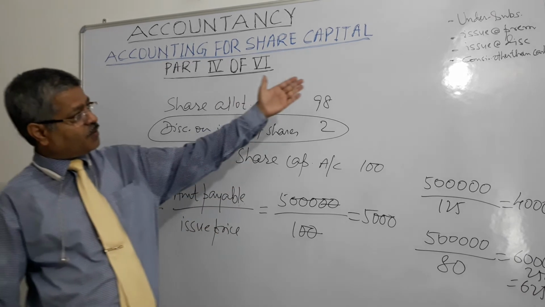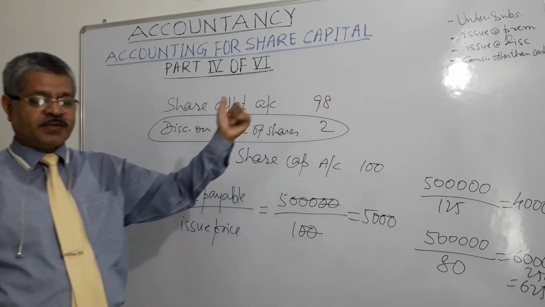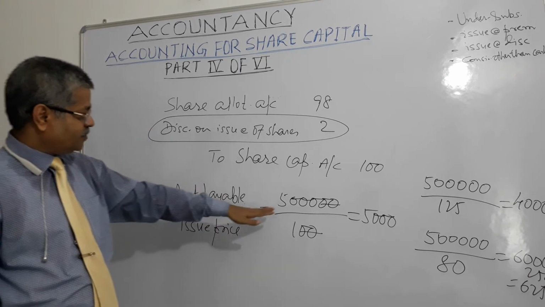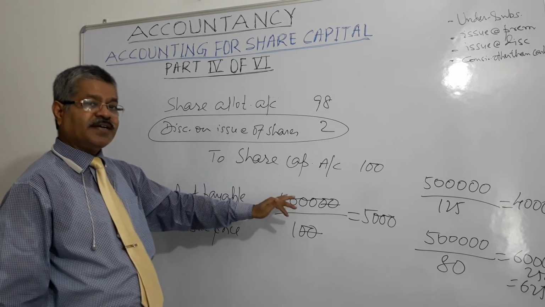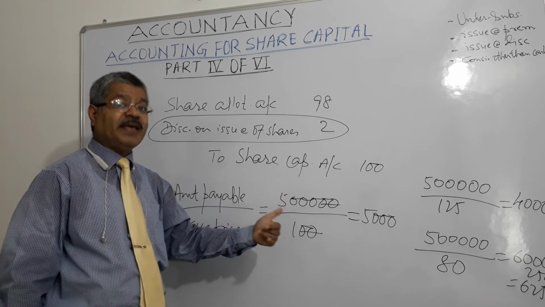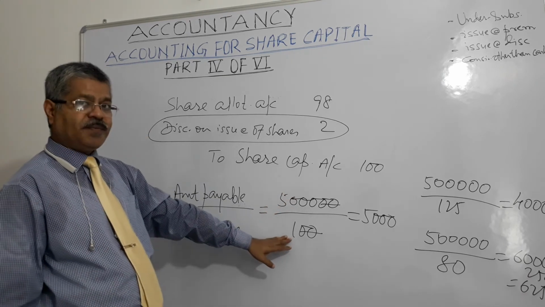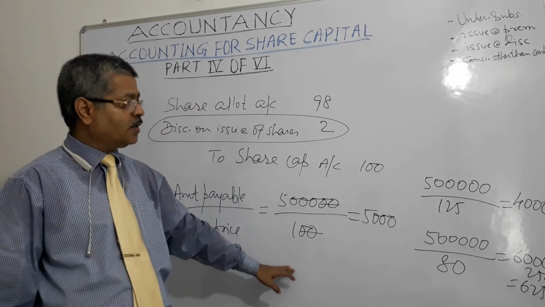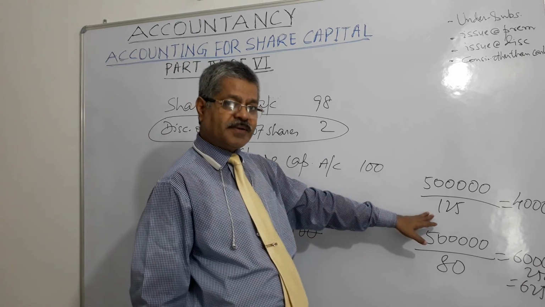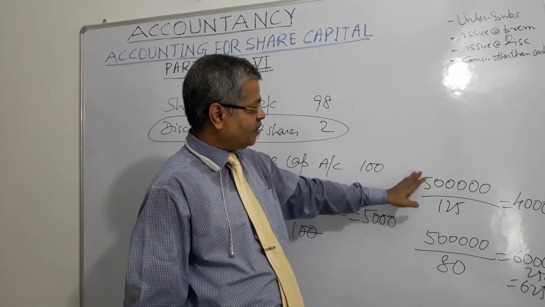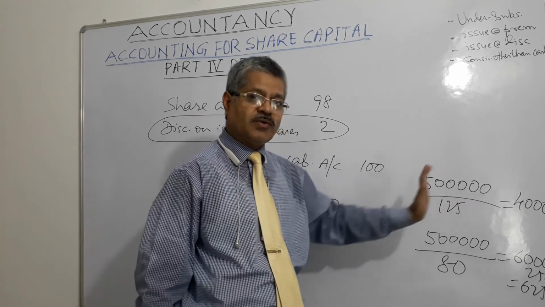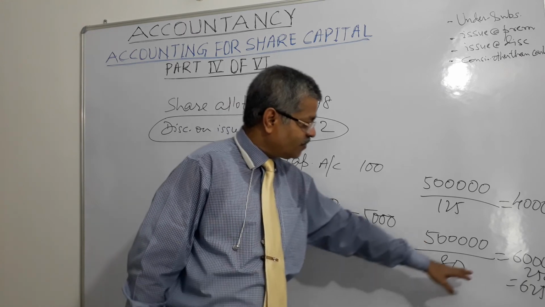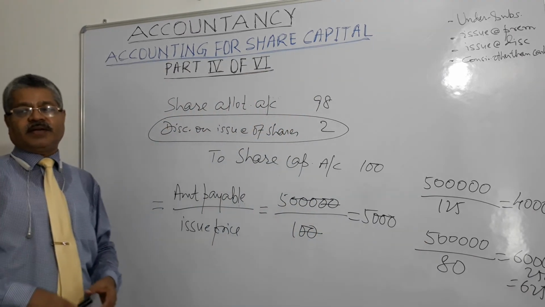And issue of shares for consideration other than cash. Suppose a fixed asset supplier, machinery supplier, supplies 5 lakh rupees fixed assets to the company, and the company agrees to issue shares in lieu of paying cash, and the issue price is 100 rupees. So the vendor will get 5,000 shares of 100 rupees each. If there is a premium of 25% on the share, then the vendor will get 5 lakh rupees divided by 125, 4,000 shares. If the share is at 20% discount, then the vendor will get 6,250 shares, right?